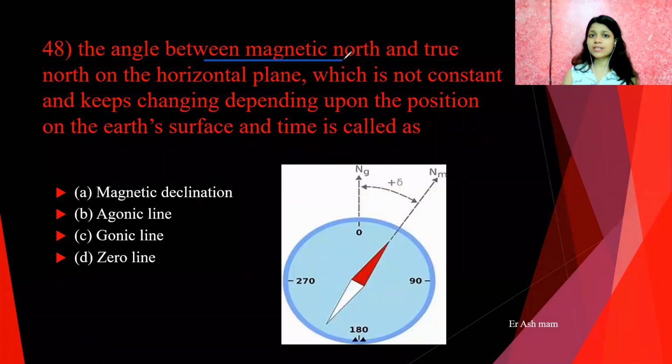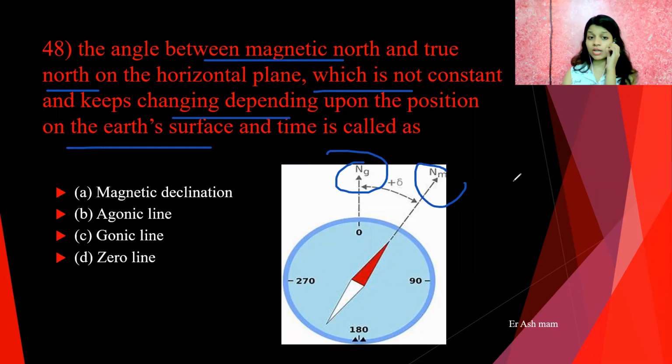Next question, the angle between magnetic north and true north. This one is magnetic north and here is true north, on the horizontal plane, which is not constant and keeps changing depending upon the position on the earth surface and time, is called as magnetic declination.